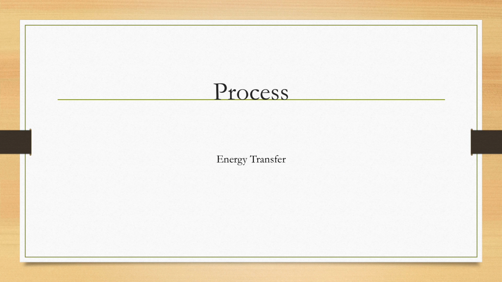This leads us to the process that I've chosen to focus on, which is energy transfer. In relation to trophic cascades, energy transfer refers to the passing of energy from one trophic level to the next. Generally, the percentage of energy that is successfully transferred from one level to the next ranges from about 5 to 20%.